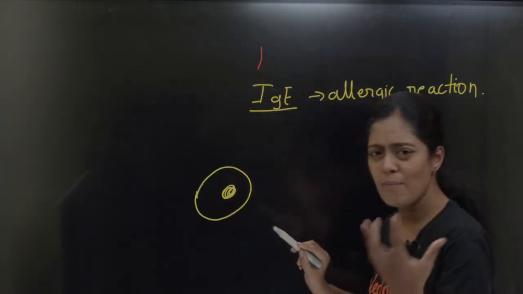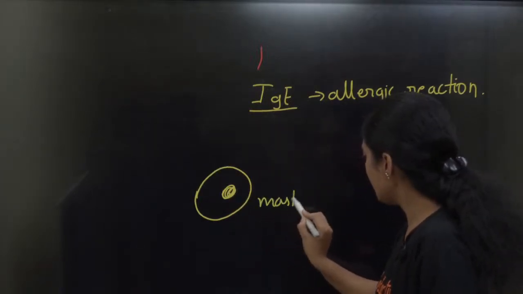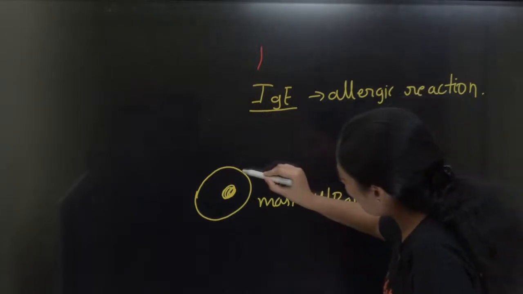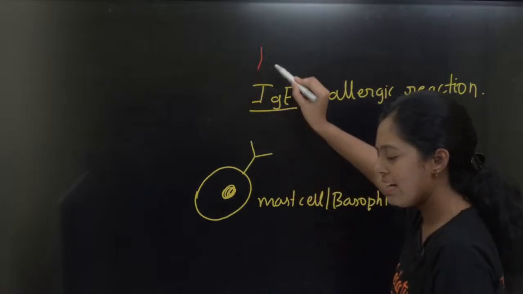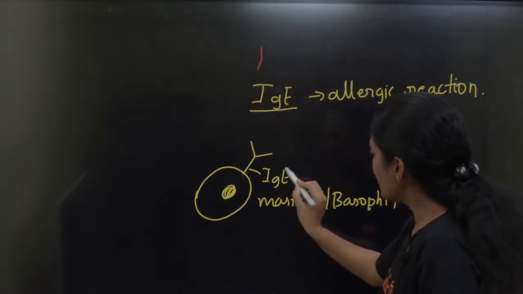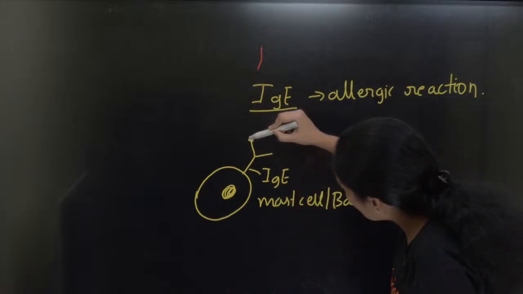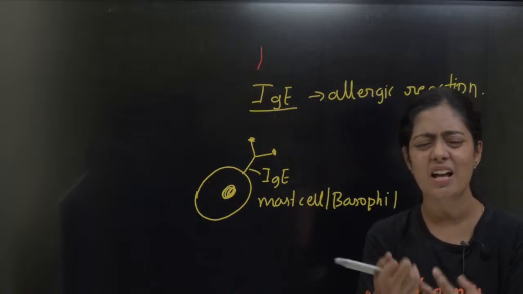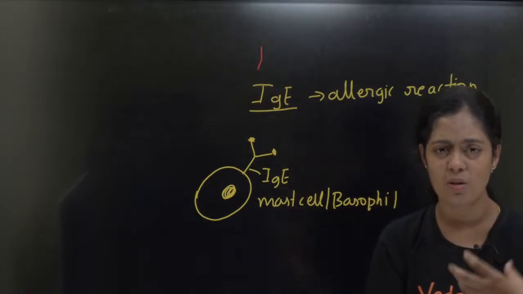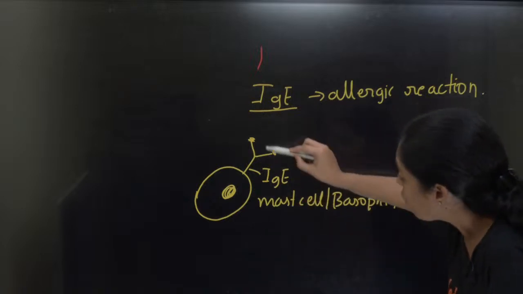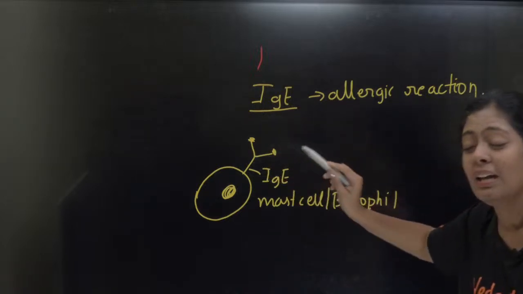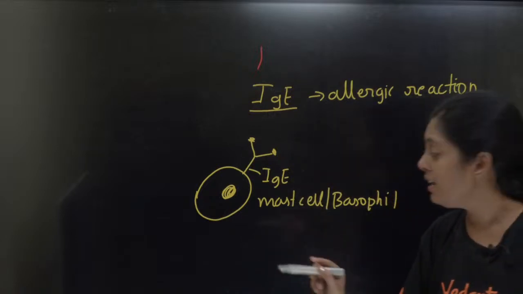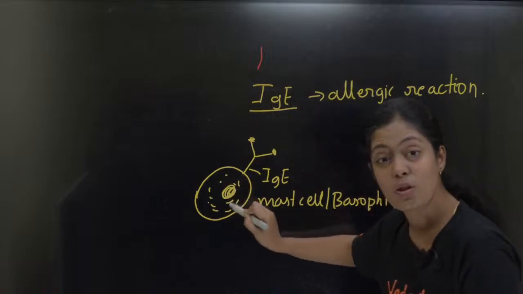Imagine this is one mast cell, or consider a basophil. I have a receptor here, or an antibody. The antibody is IgE. Now suppose my antigen comes and binds here. An antigen or allergen can be pollen or dust, some smoke or dust that affects your body badly. It is going to bind to my antibody. Now see clearly what happens. This mast cell or basophil undergoes degranulation. Some change is happening in this cell.